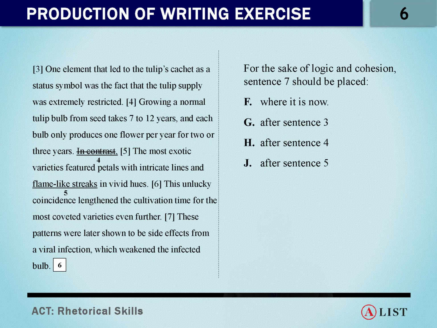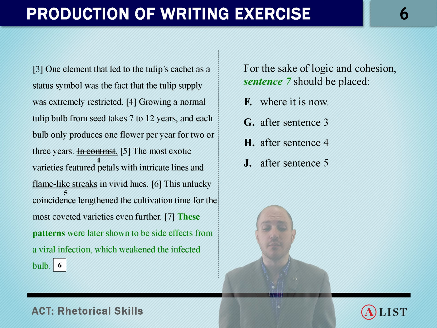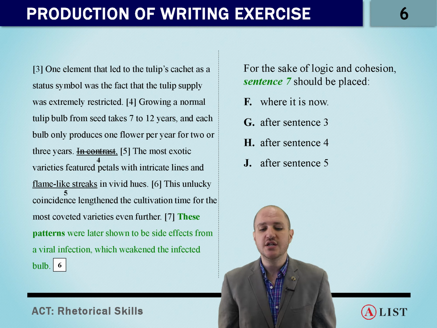This unlucky coincidence lengthened the cultivation time for the most coveted varieties even further. These patterns were later shown to be side effects from a viral infection, which weakened the infected bulb. For the sake of logic and cohesion, sentence 7 should be placed where?